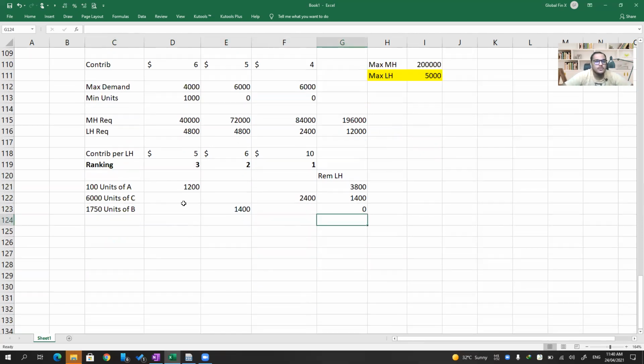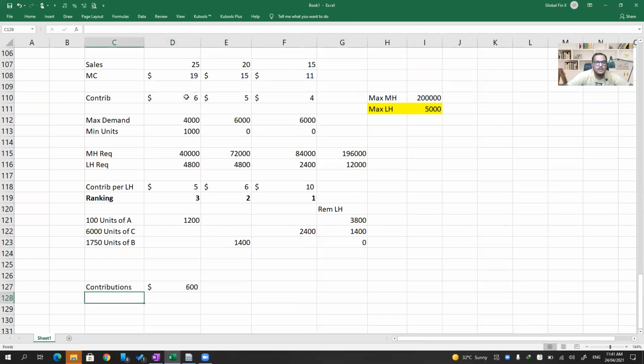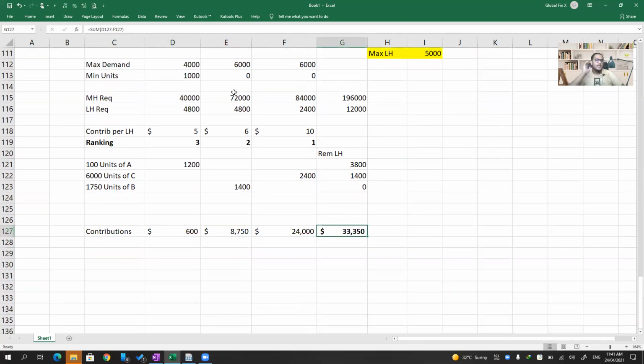So how many units should we produce? 1,000 units of A, 6,000 units of C, and 1,750 units of B. So contribution: 1,000 units of A multiplied by $6 per unit. Then 6,000 units of C multiplied by $4 per unit. And 1,750 units of B multiplied by $5. So the total contribution is $33,350. That's it. Done. Sorted.